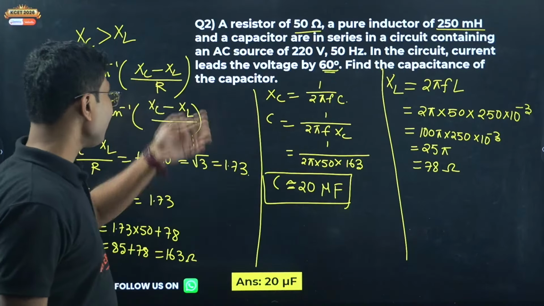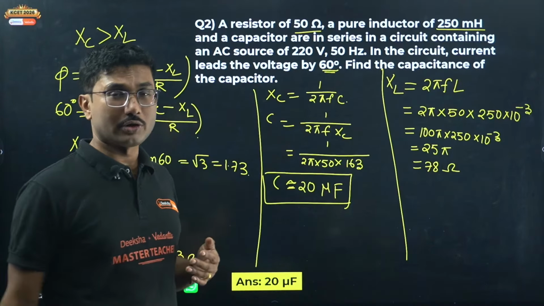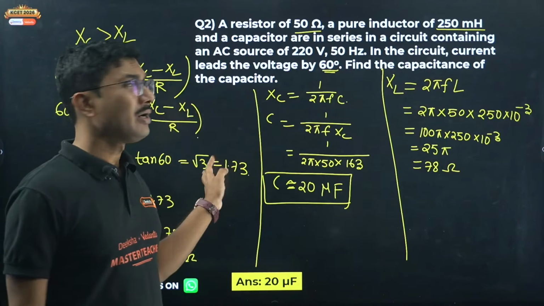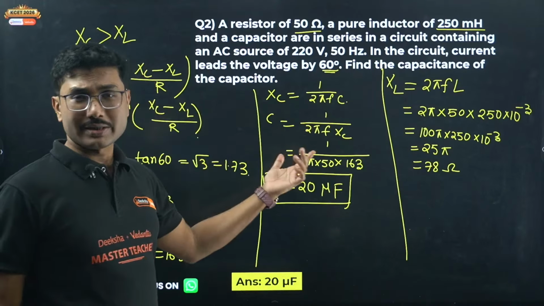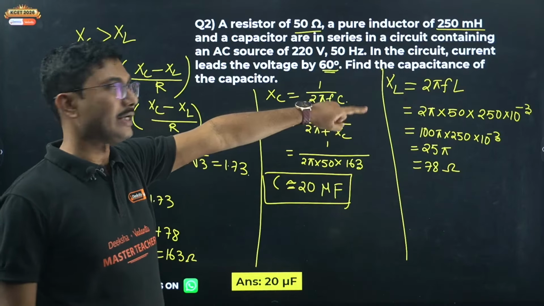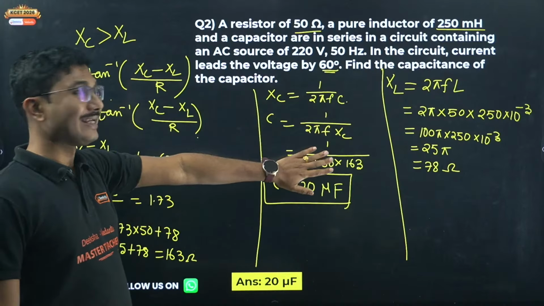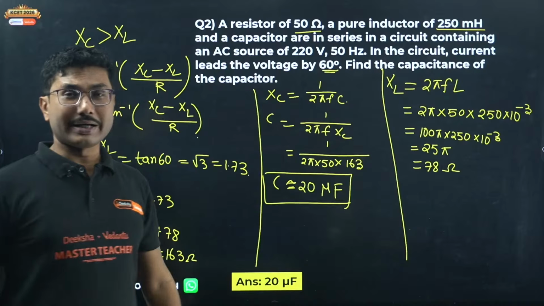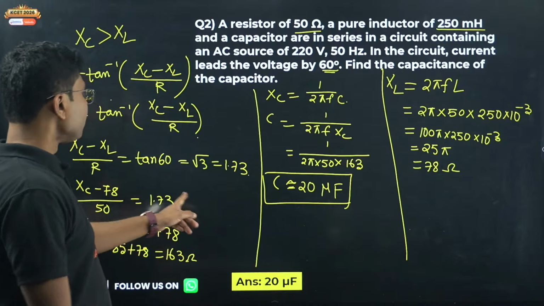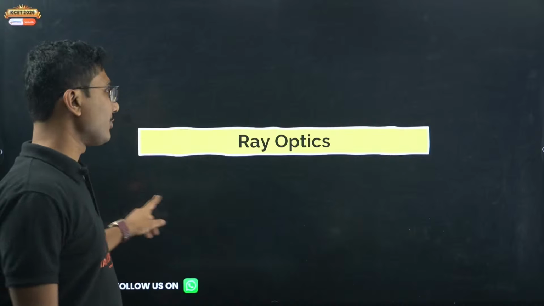But yes, with these 2 questions we have covered all the important theories. We have also covered all the important formulas as well. Exactly these 2 questions may not come, but as I mentioned, formulas and concepts will remain the same. So XC is something which is tricky to calculate because it comes as 1 by 2 pi FC. So be careful when calculating XC and try to use the calculator at the last step only, once you are sure about everything. Clear? But a calculator is a must when you are solving alternating current based questions.